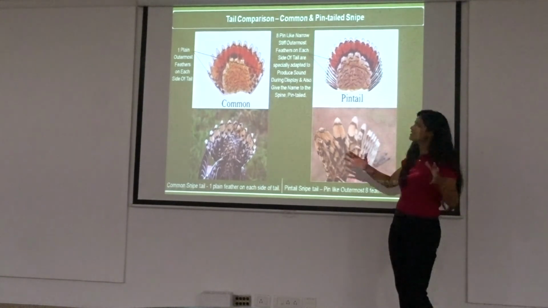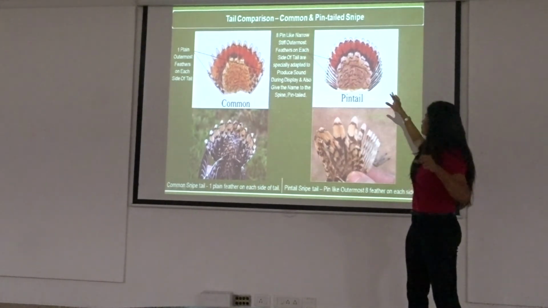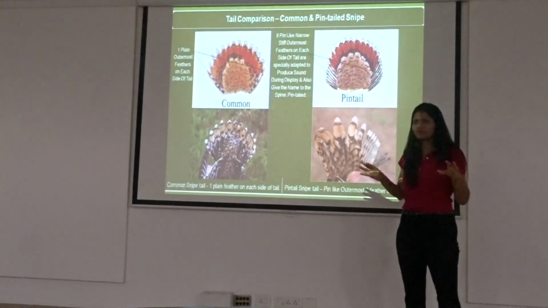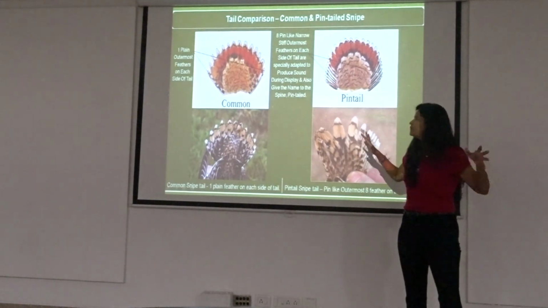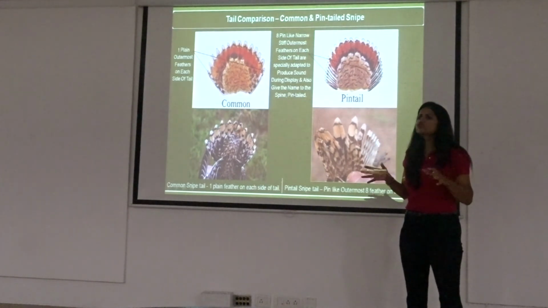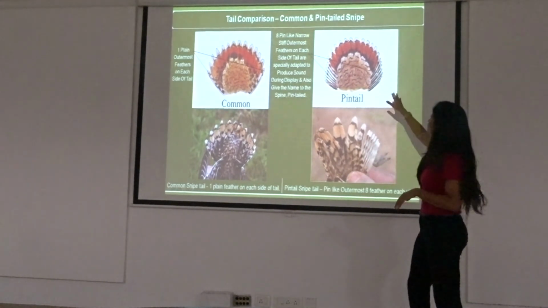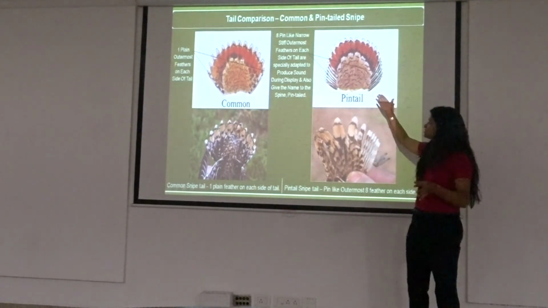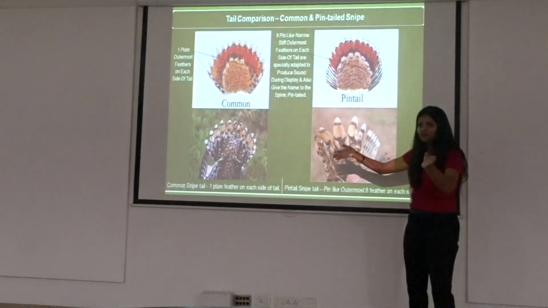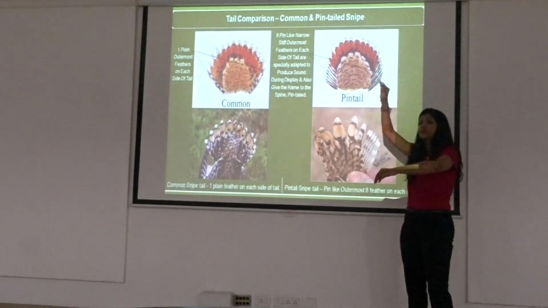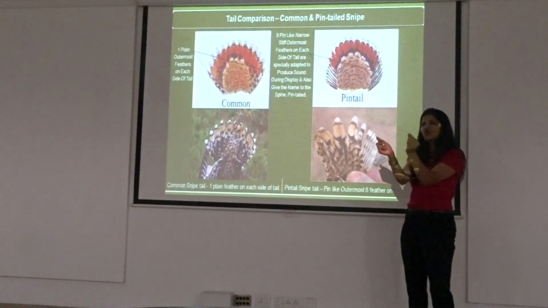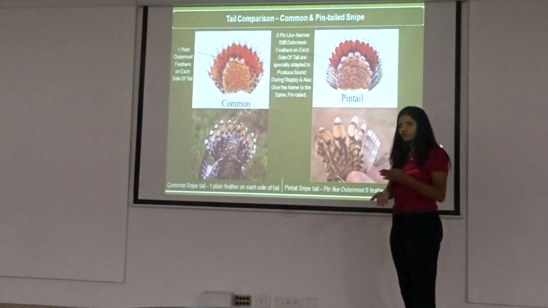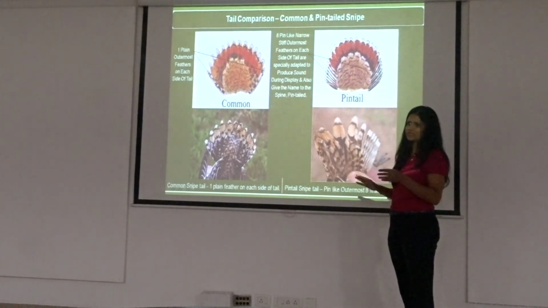So, usually, what is the advantage of these pins? These snipes usually do displays for mating and all of that. And these pins are used for creating the noise, which is called drumming. So, that is why pintail snipes have so many, and again I'm telling you, it's not easy to get this in flight, whether it has 8 pins. You also have other snipes, this snipe, that snipe, with 6 pins, 4 pins, 3 pins. Thankfully here we get mostly the common snipe and the pintail snipe, hence I've only covered this.